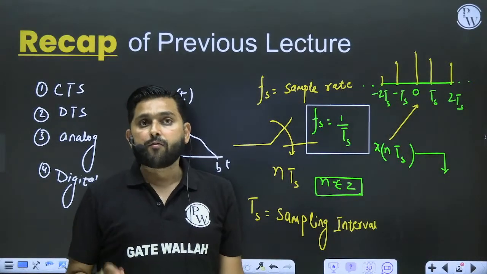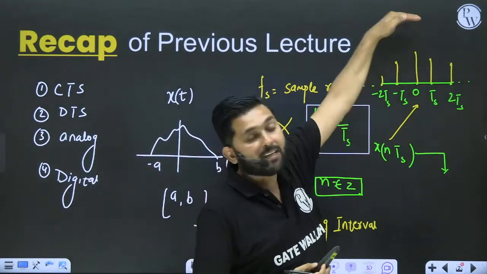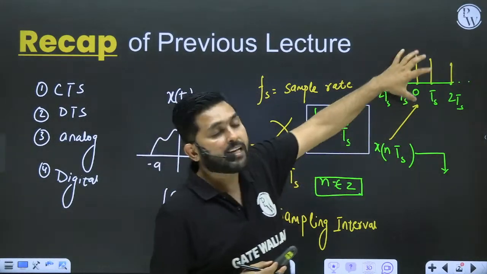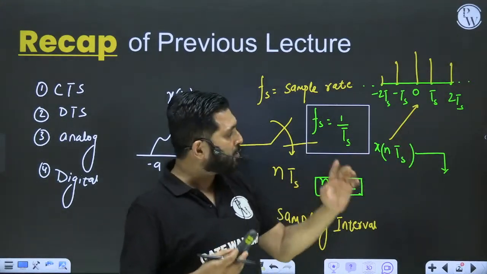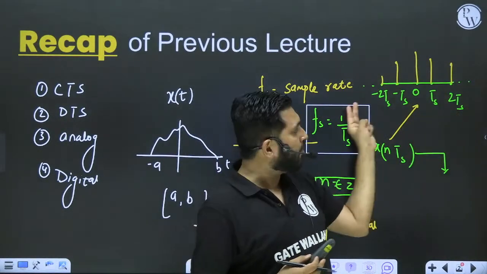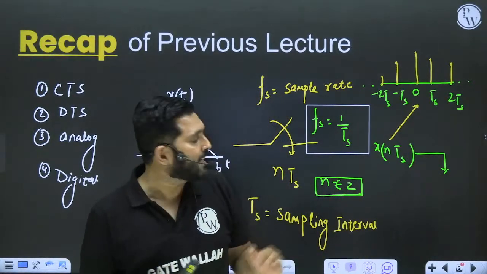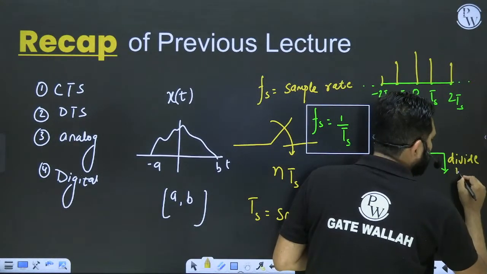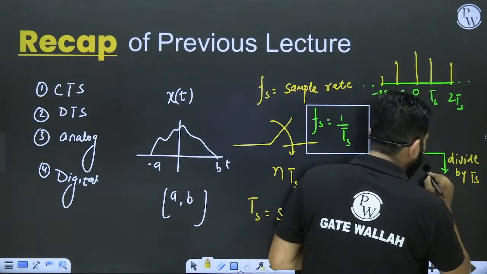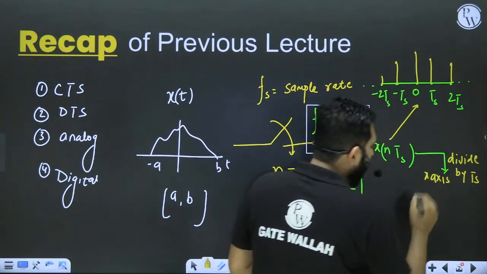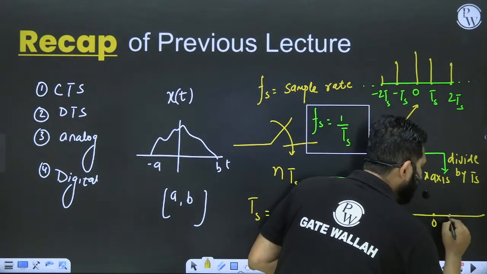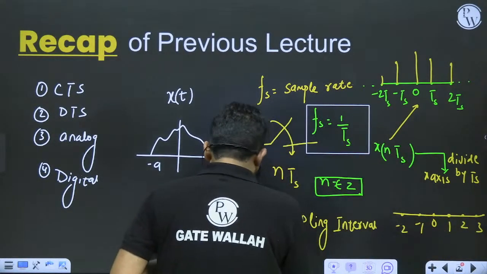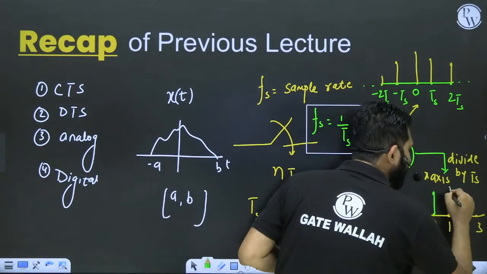But the point is that this is also discrete in time, but continuous in y-axis. It is free to take any value on y-axis. This means that it is continuous in y-axis but discrete in time. But we don't want to associate the ts every time. We want this to be the integer. So if you want to get an integer, divide the x-axis by ts, and hence you will get 0 here, you will get 1, 2, 3, -1, -2, and so on and so forth. And these are the samples that I am getting at each and every time.